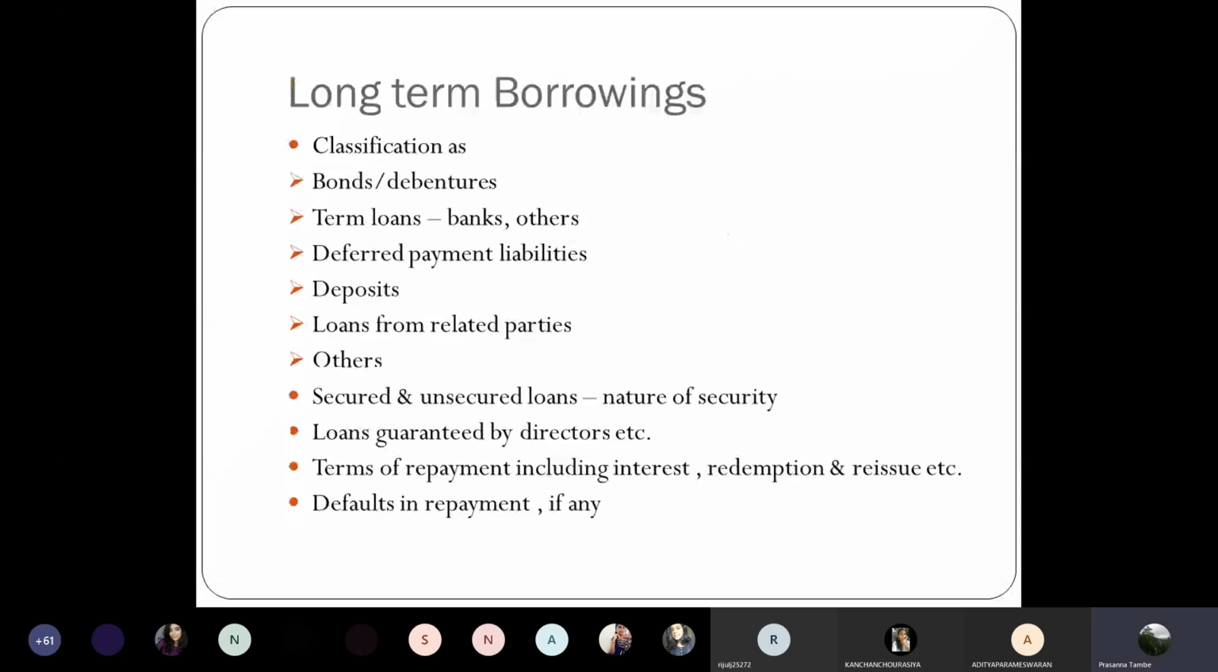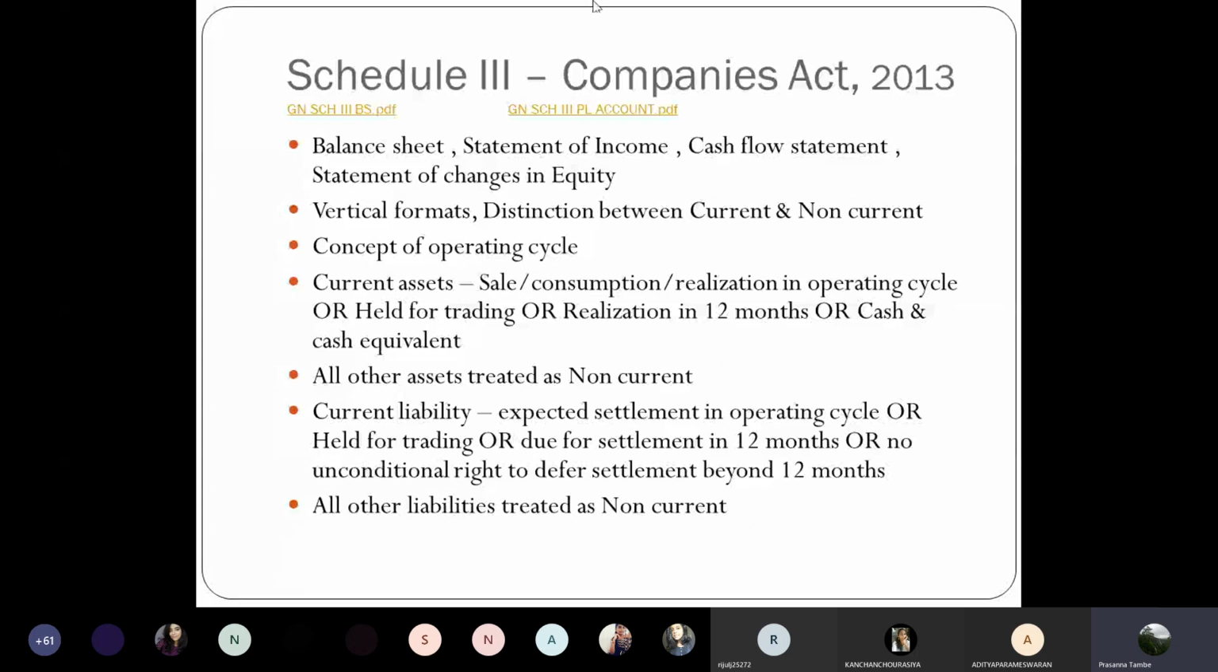The other day I didn't show you the P&L account, right? I showed you only the balance sheet. So let's have a look at the profit and loss account.